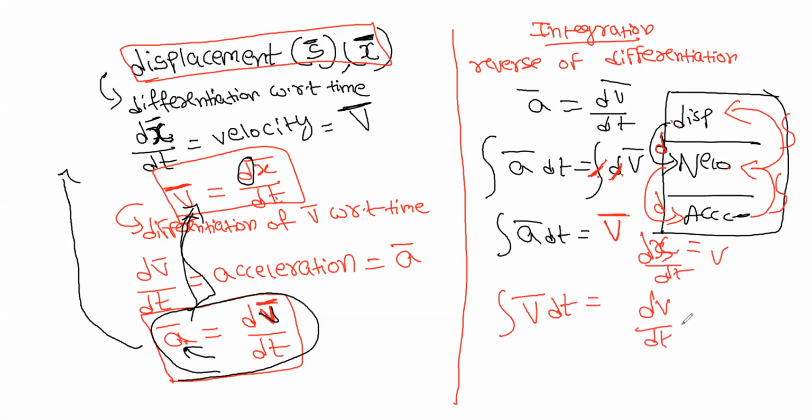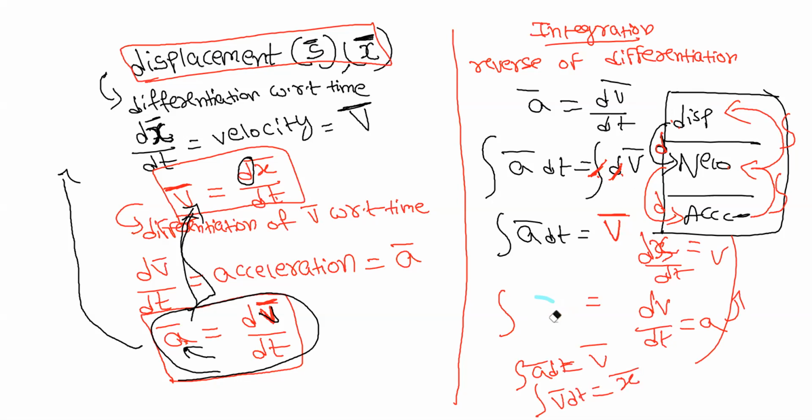Differentiation of velocity gives acceleration. In the reverse way, integration of acceleration gives velocity. Integration of velocity gives displacement. These are the four things you have to remember.